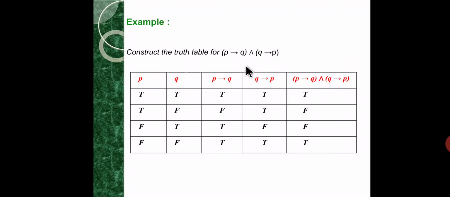The conjunction is true if both P implies Q and Q implies P are true, and in the remaining cases it is false. So in the first and fourth cases both have truth value true, so it is true, and in the remaining two cases it is false.